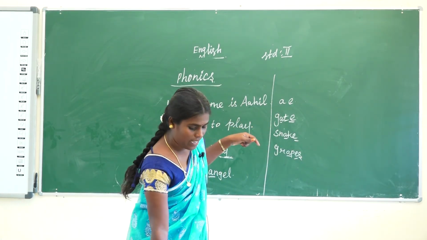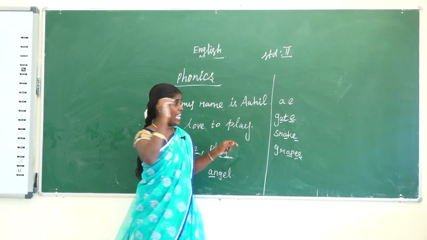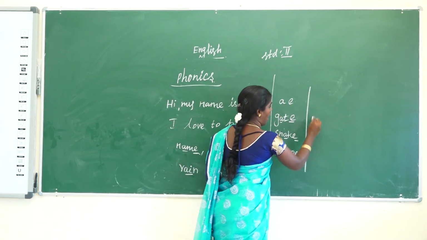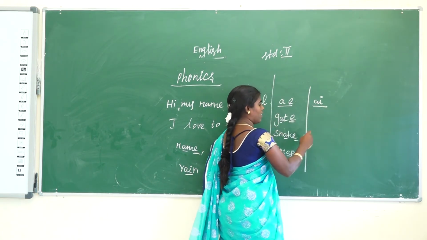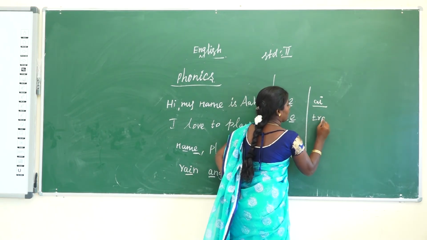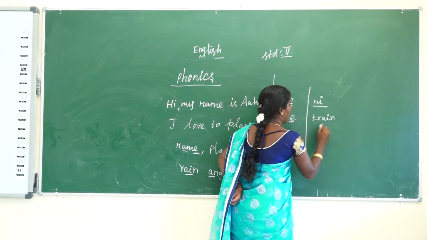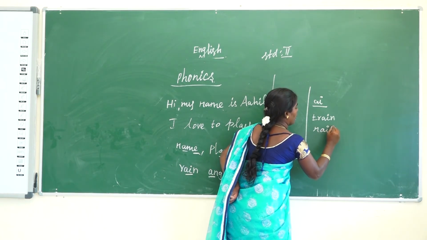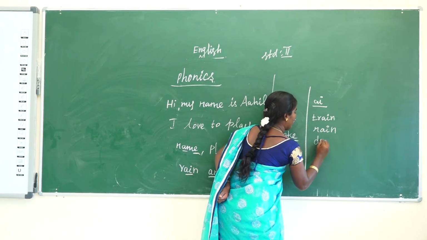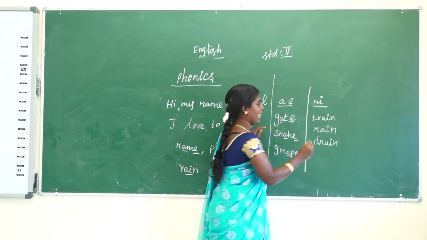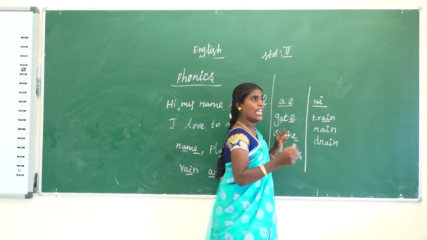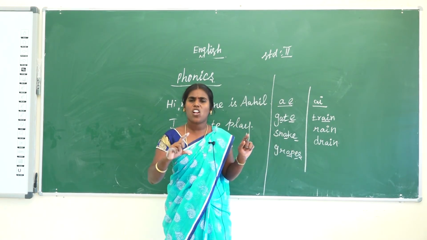The next one is AI. Then train, rain, drain. So see here, A is with I. So the A is long.